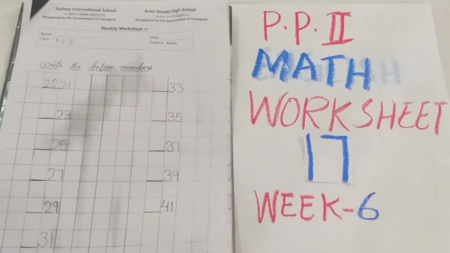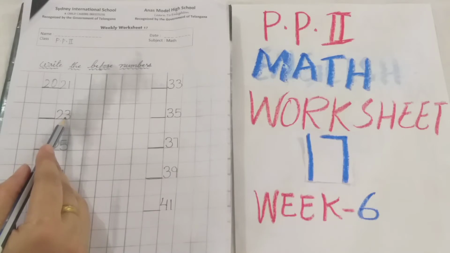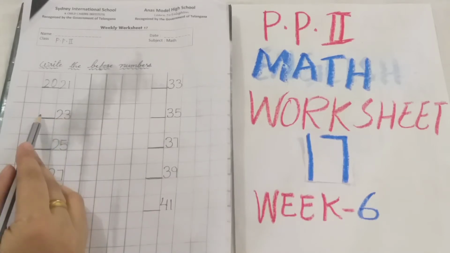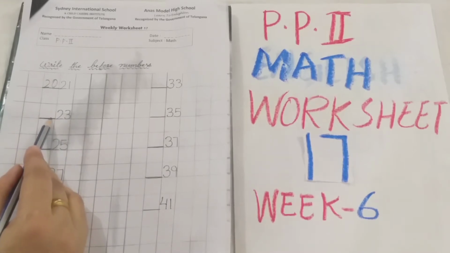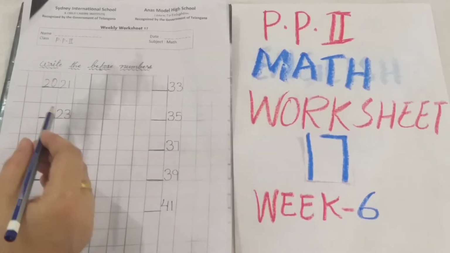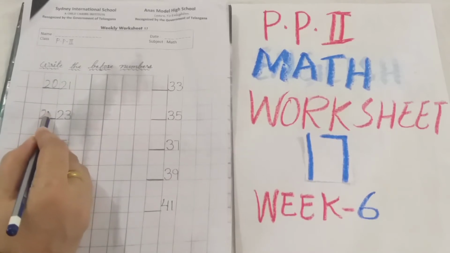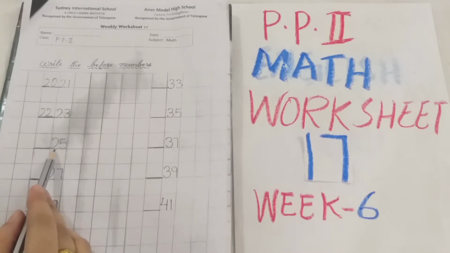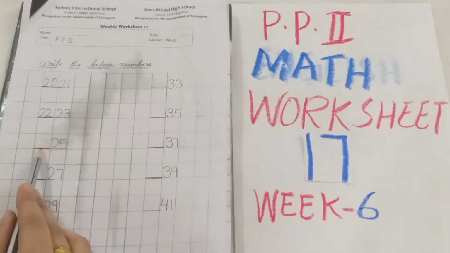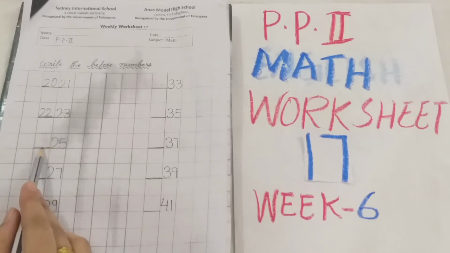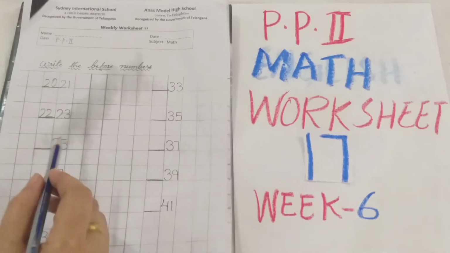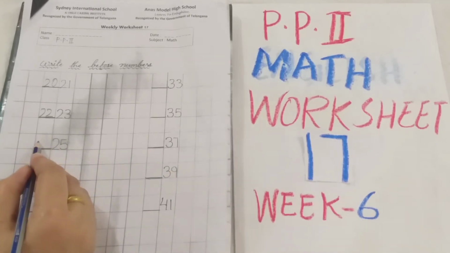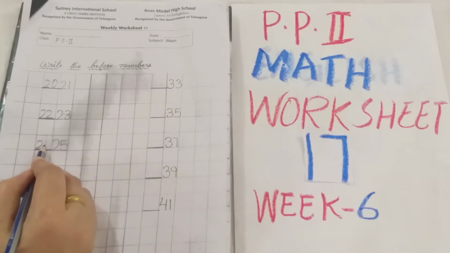20. Now here 23 before which number is going to come, that number you have to write here in the dash. 23 before 22, right? Now which number is this? 25. So what you have to do? Before 25 which number is going to come, that number you have to write here in the dash. So 25 before 24, right?